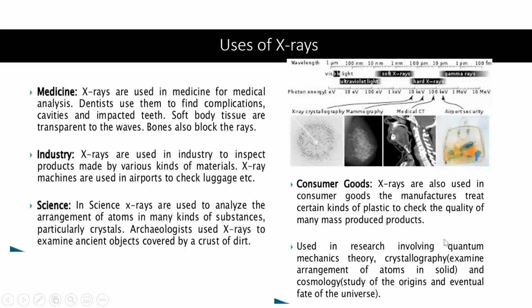They are also used in research involving quantum mechanics theory and crystallography, to examine the arrangement of atoms in solids, as we said in the science field, and also in cosmology. Cosmology means the study of the origins and eventual fate of the universe. So how the universe originated, in that research also X-ray studies are conducted.